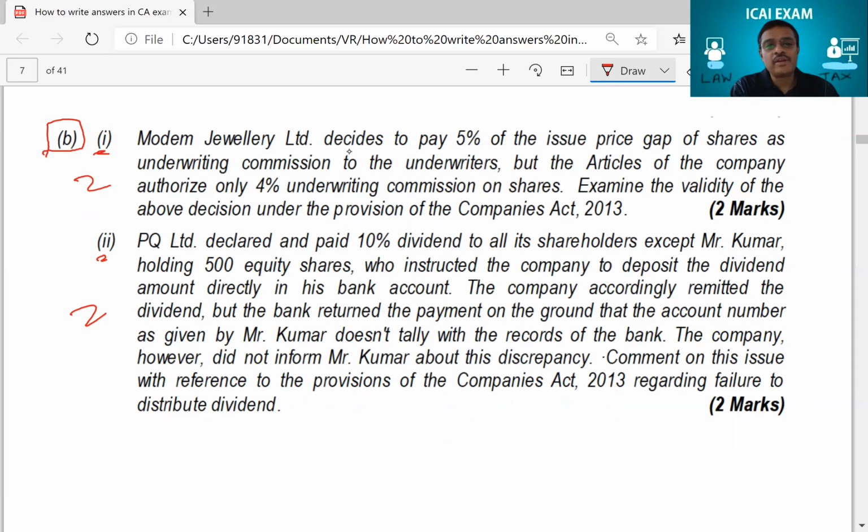Modem Jewelry Limited decides to pay 5% of the issue price gap of shares as underwriting commission. Achha. So they want to give 5% underwriting commission to the underwriters, but the articles of the company authorize only 4%. So articles is telling we are allowed to give only 4%, but they have decided to give 5%. Examine the validity of the above decision.